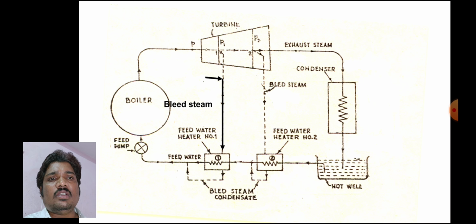In this figure, the feed pump supplies water to the boiler. The water is heated and steam is formed. This steam is supplied to the turbine, and the turbine rotates.